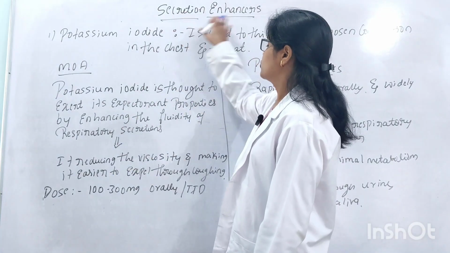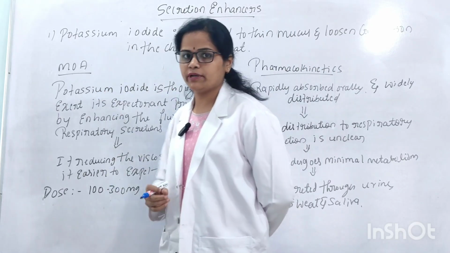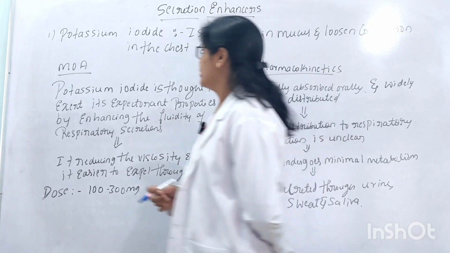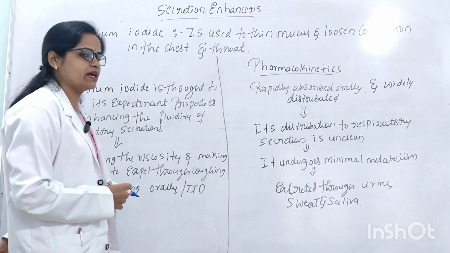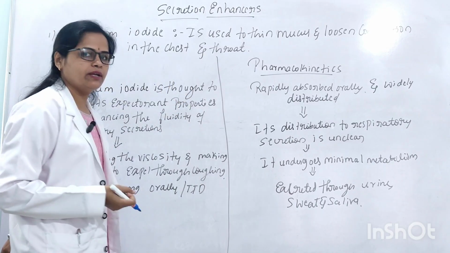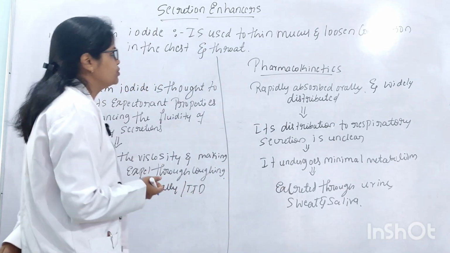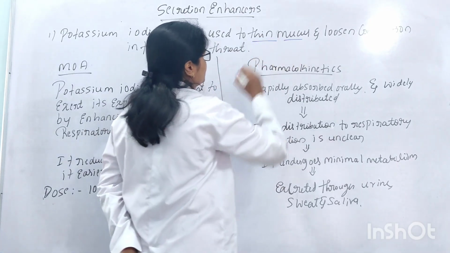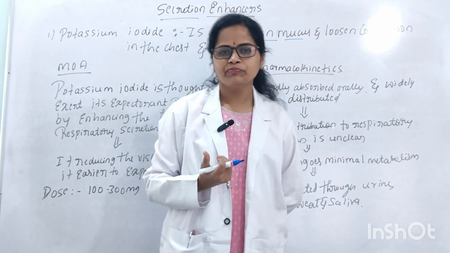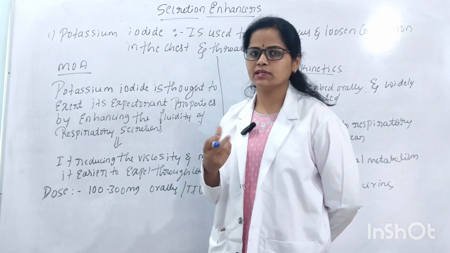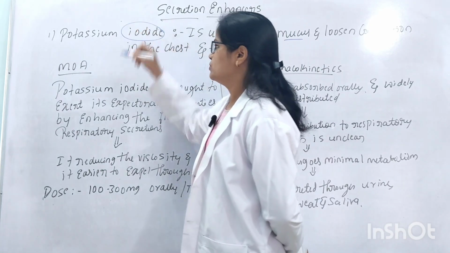Now we'll see the secretion enhancers. The example for secretion enhancer is potassium iodide. Potassium iodide is used to thin mucus and loosen the congestion in the chest and throat. Secretion enhancers come under the classification of the expectorants. It is used to thin the mucus, and to treat the mucus collection and congestion in the chest and throat, potassium iodide is used.